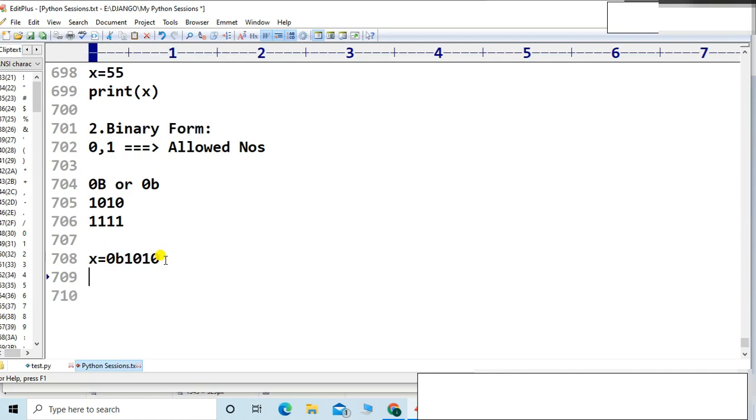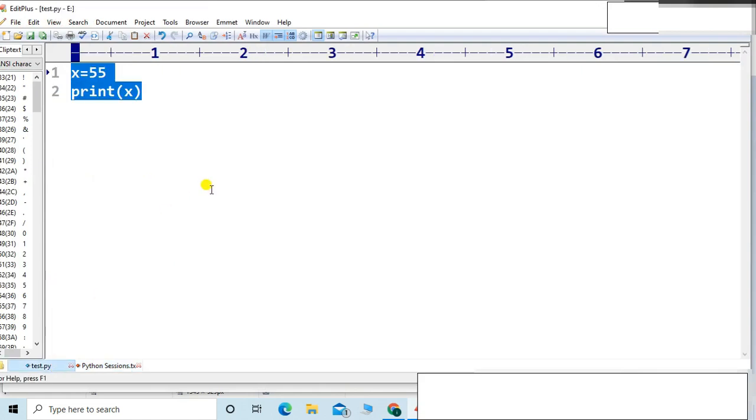I just assigned the value. Now let me print the value, print x. Okay, now I will copy and paste it into test.py. Now see what will be the output.